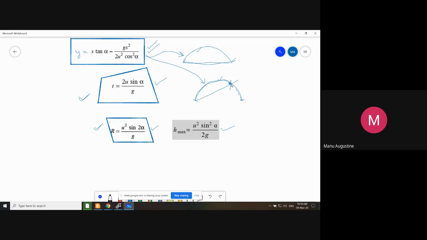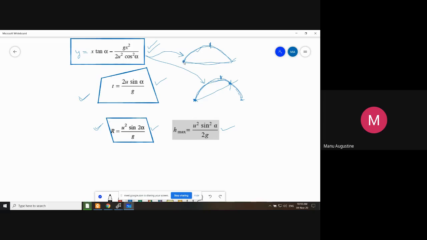This is not going to change. Why? Because the person is standing here. If he was standing on a horizontal plane, he would have stood here. If on the inclined plane, he is standing here. And since the trajectory of the particle is exactly the same, the topmost point of the trajectory is still the same.